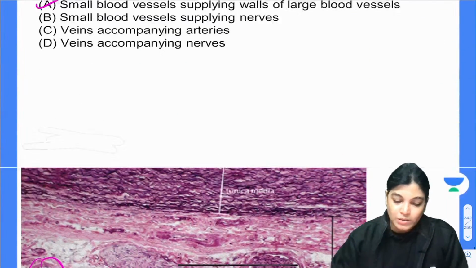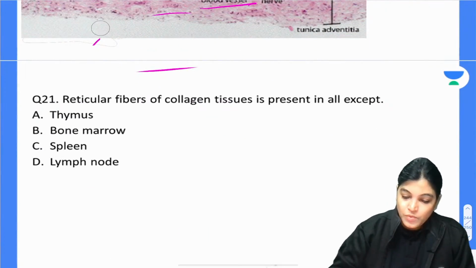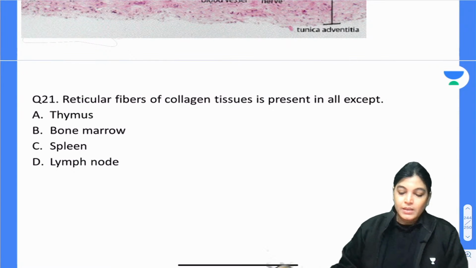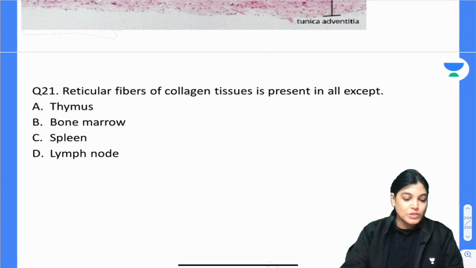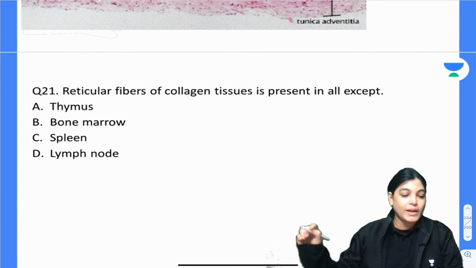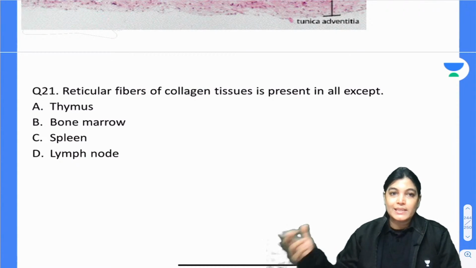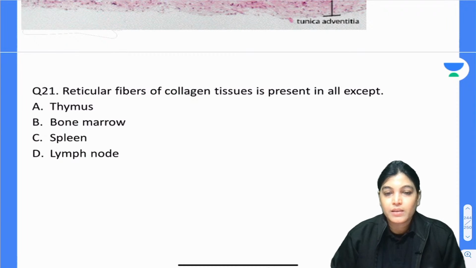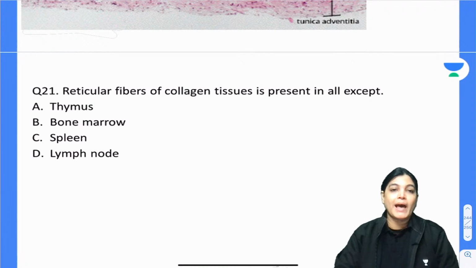Okay, so let's move on to the next MCQ, that is MCQ number 21. Question number 21. Reticular fibers of collagen tissue is present in all except: thymus, bone marrow, spleen, lymph node. All of you write question number 21 and then give me the answer.